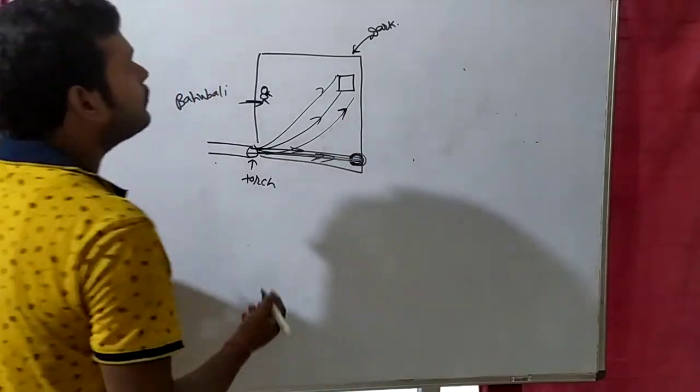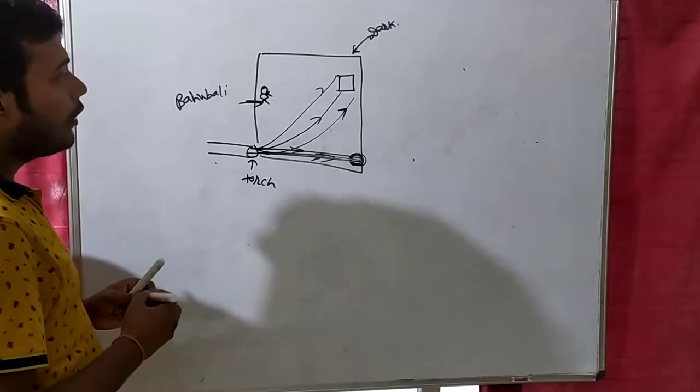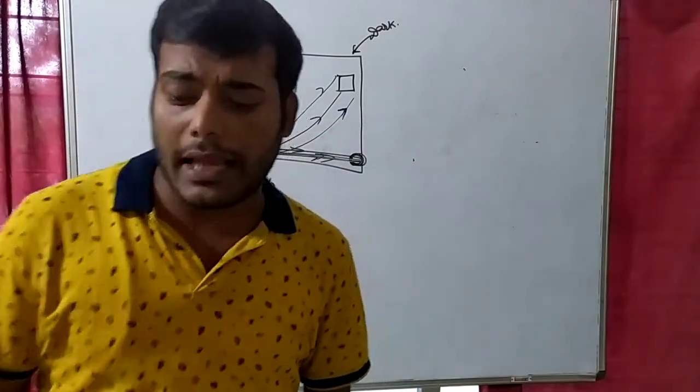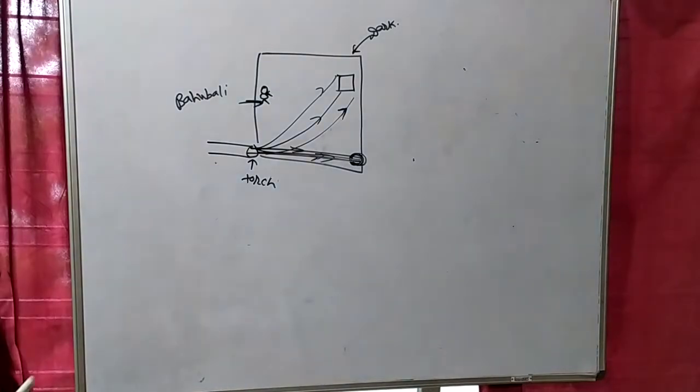Okay. That means light is actually bending. Light is bending, which means light is not moving in a straight line.